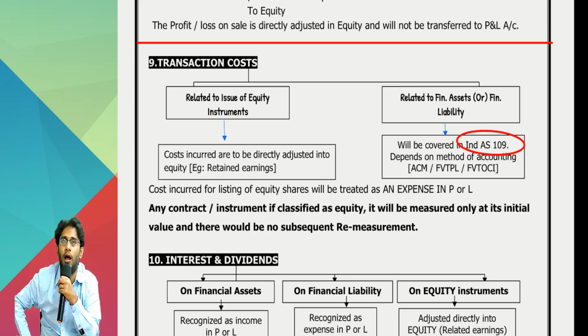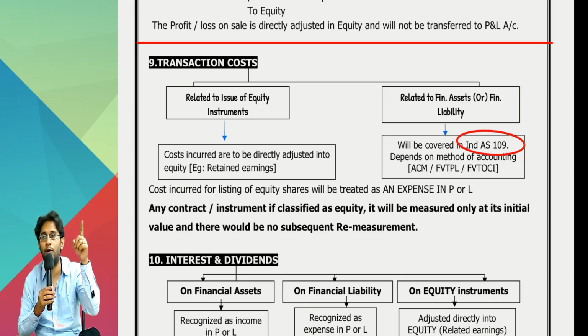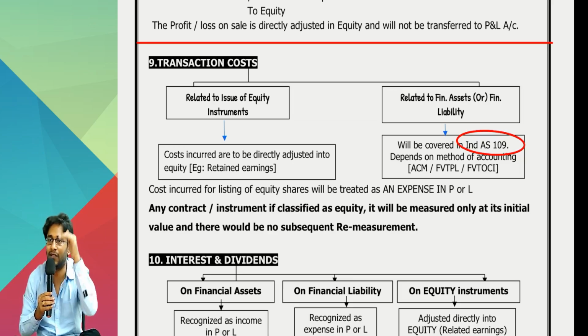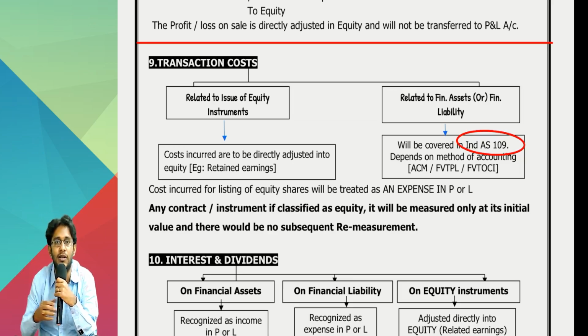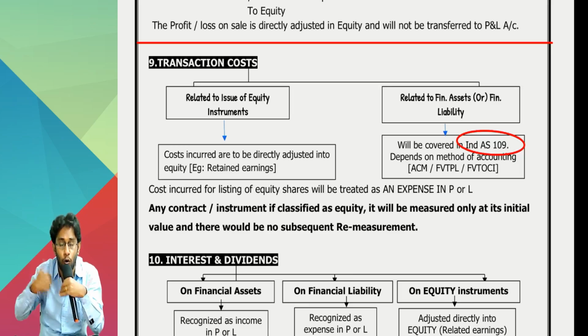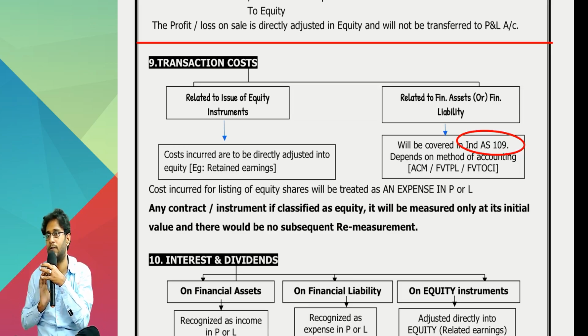160. This fellow is thinking like this: last year shares were issued at 120, 100 I wrote as share capital, 20 as securities premium, but today's share value is 160, it has increased by 40 rupees. If I fair value my own equity share capital by 40 rupees... not allowed. You cannot fair value your own equity instruments.